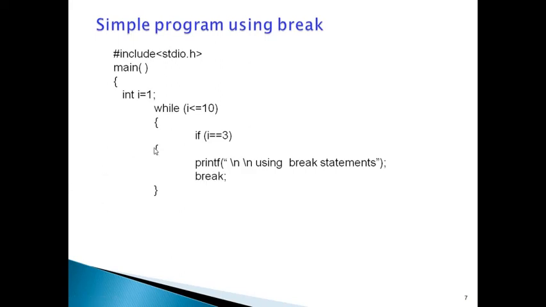The if control statement begins here and ends here. After that, printf i value is, it will print the i value. This is the end of the program.